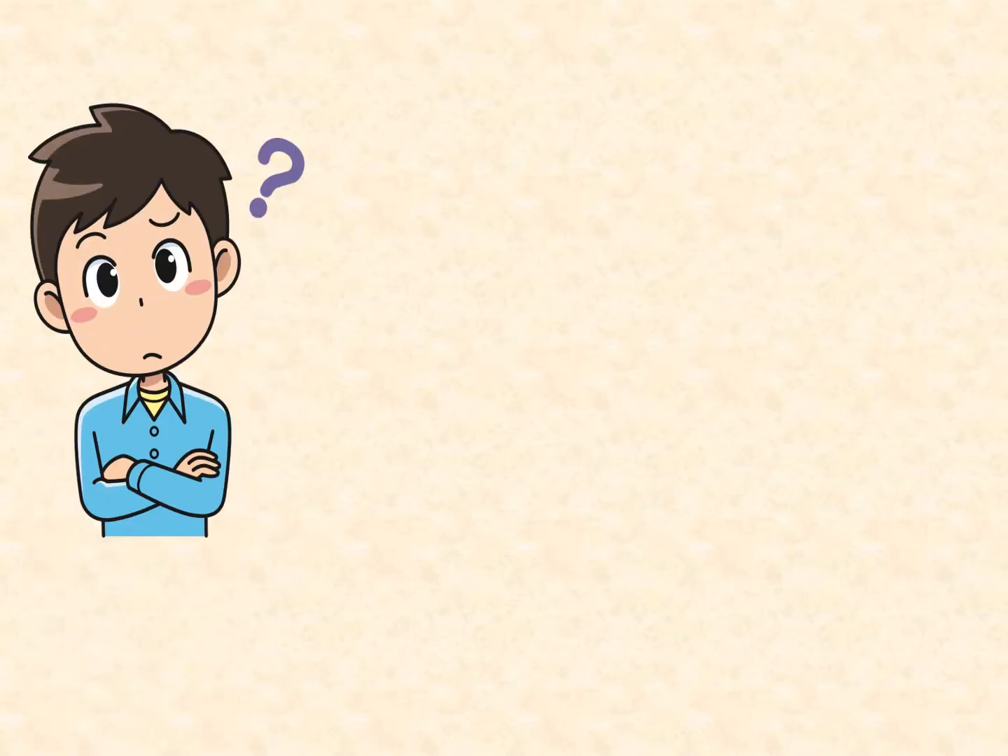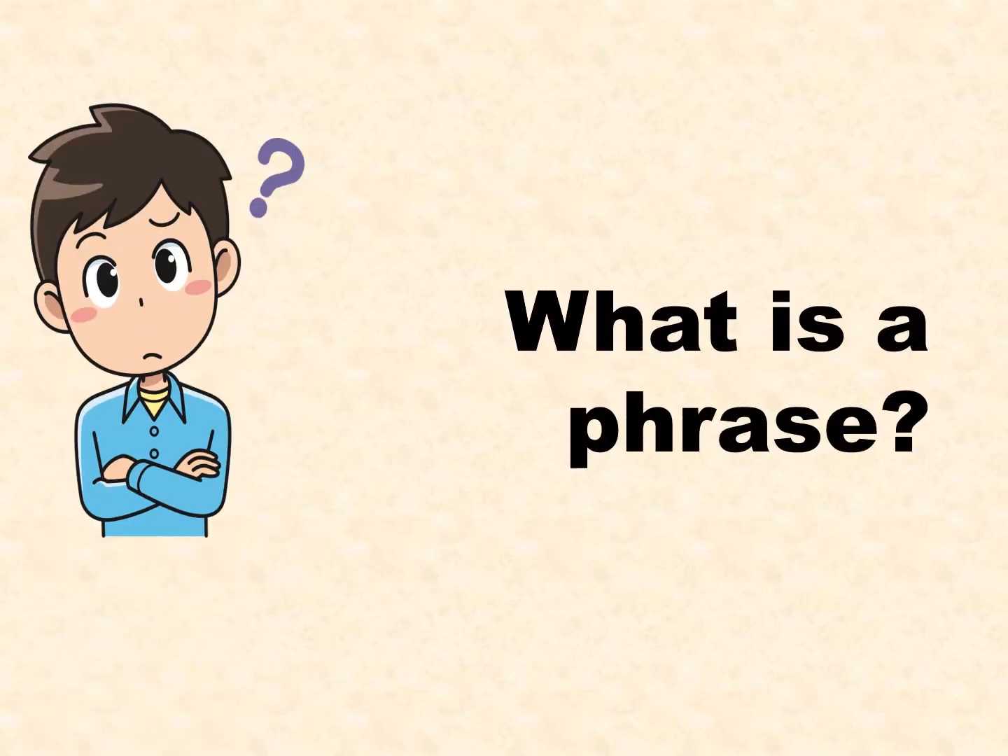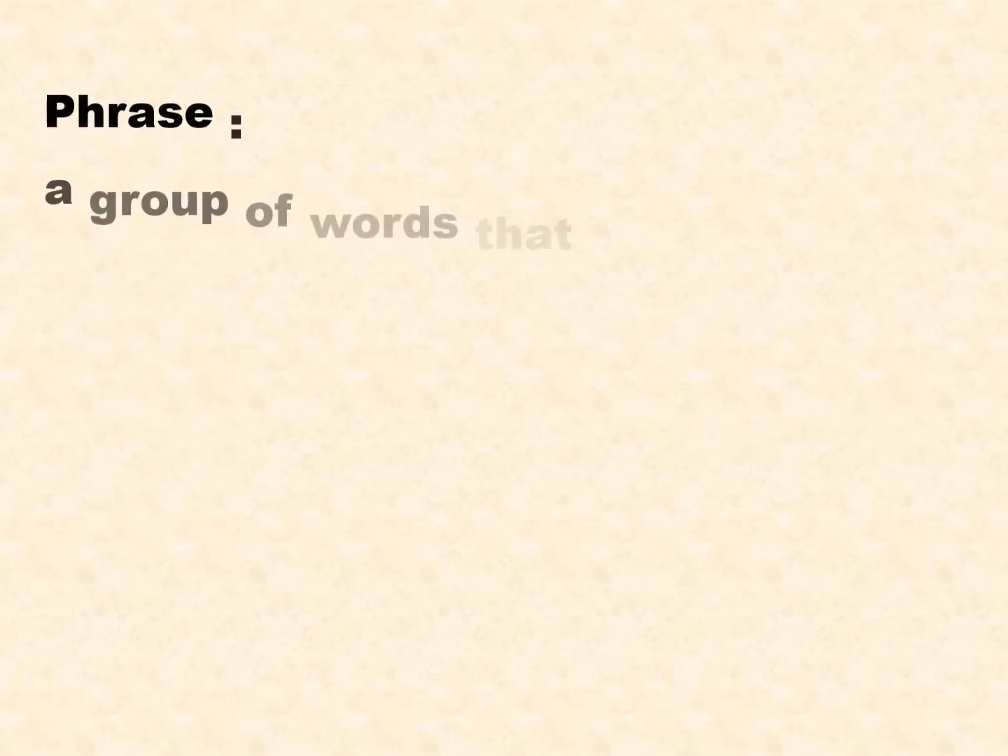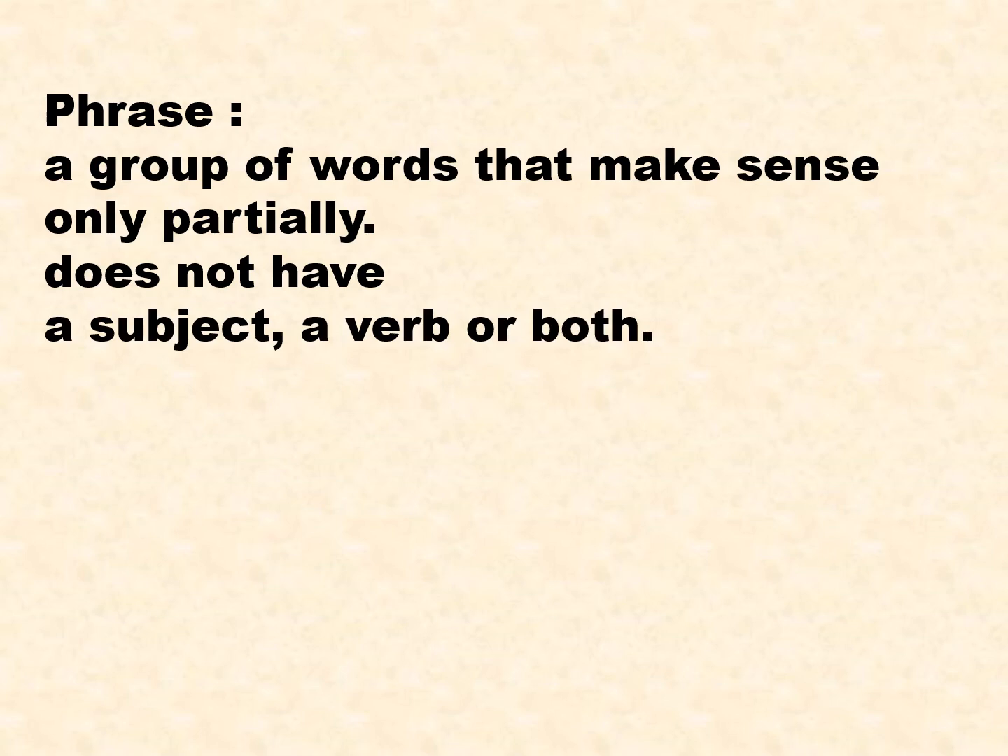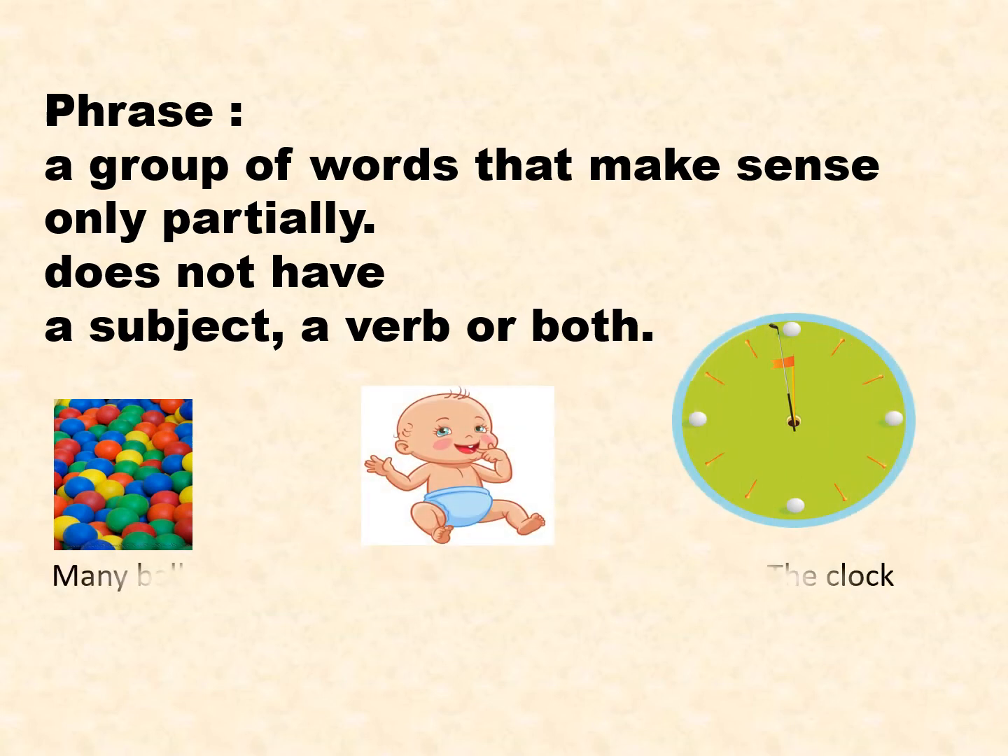Students, let us understand what is a phrase. A phrase is a group of words that make sense, but only partially. A phrase does not have a subject, a verb, or both. Look at the following examples. Many balls, the baby, the clock. Students, these three are phrases. These phrases are not giving complete sense.